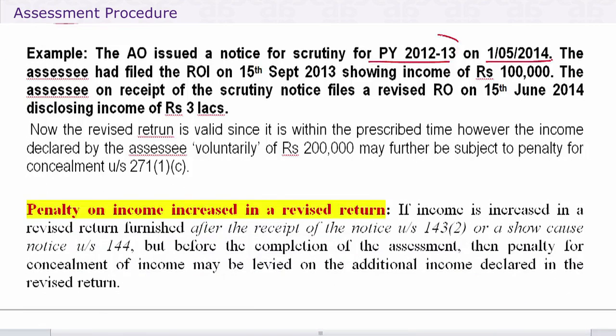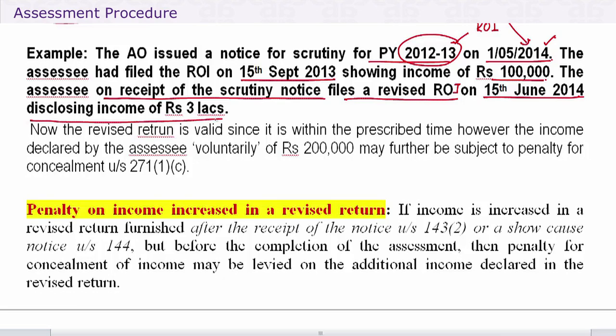Now this is previous year 12/13. I am assuming the return was filed and this is within time period. The assessee had filed the return on 16 September 13, so this is a valid notice. It is within 6 months, showing income of 1 lakh. The assessee, on receipt of the scrutiny notice, files a revised return on 15th June 14 disclosing income of 3 lakhs.